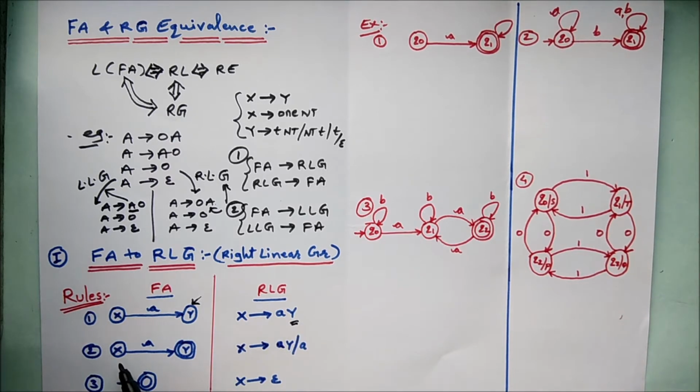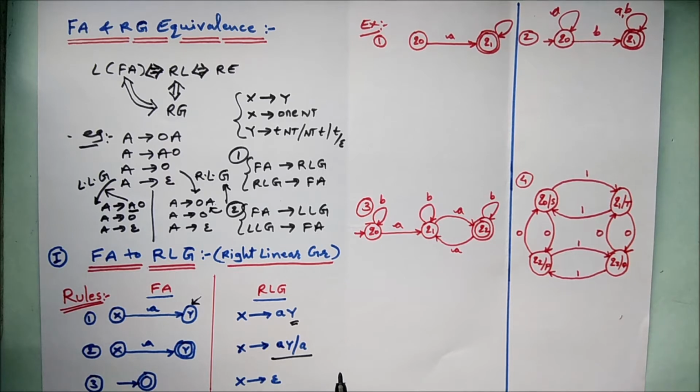Let's see the second rule. X is transiting with input A to the state Y, where Y is a final state. So if X is transiting to the final state with input A, how is it written? X gives A Y oblique A. That's the rule, my dear friend. If I'm reaching any final state, the same input I have to write over there to terminate the grammar. This is the second rule you have to keep in mind.